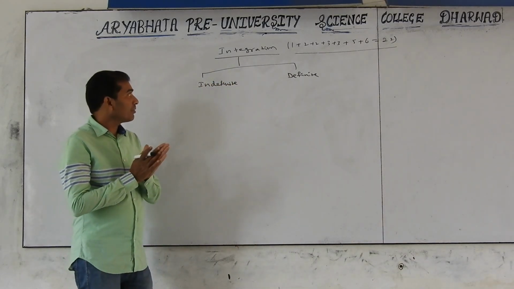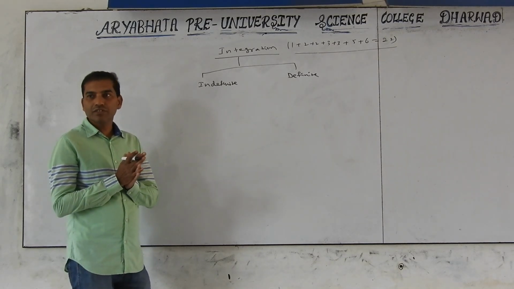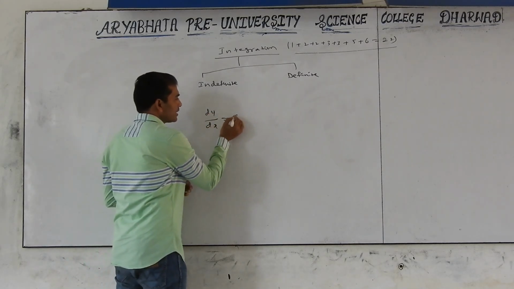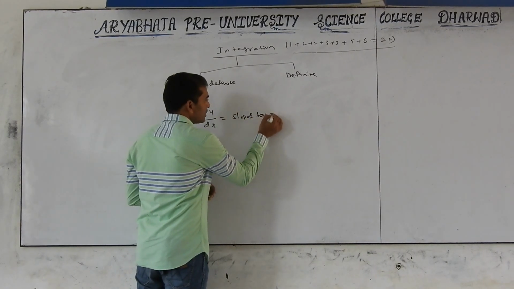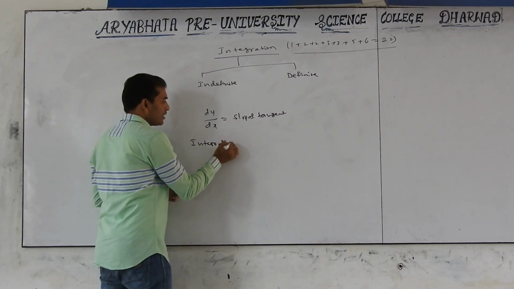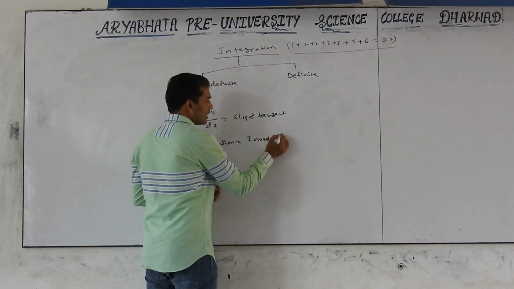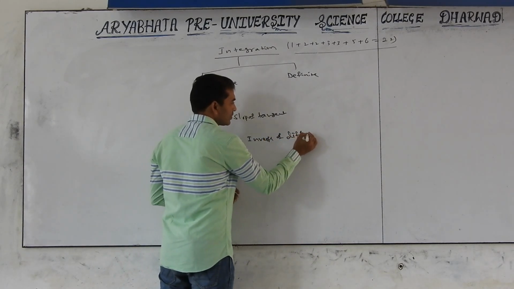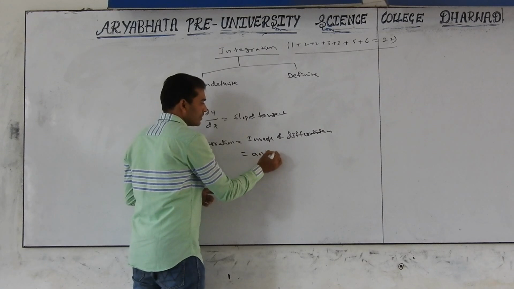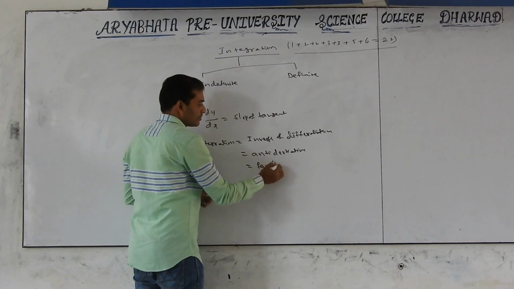Now, we already know differentiation. Differentiation is nothing but the slope of the tangent: dy by dx is the slope of the tangent. Now, integration means antiderivative, or the inverse process of differentiation, or family of curves.